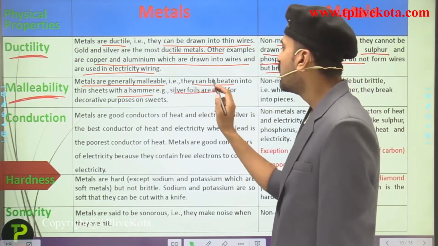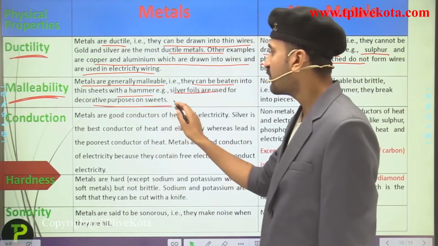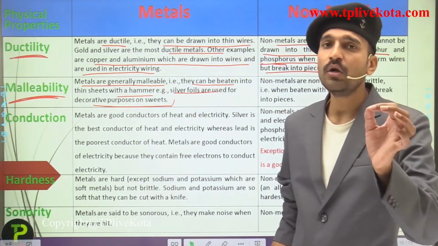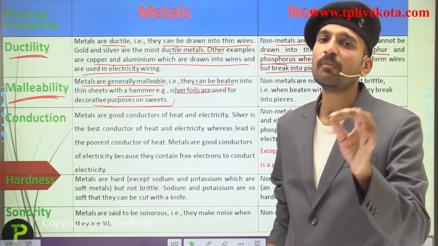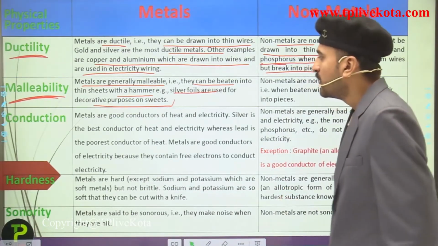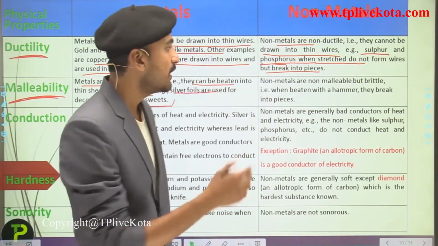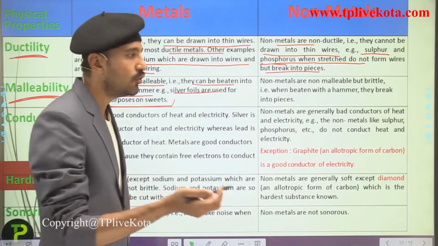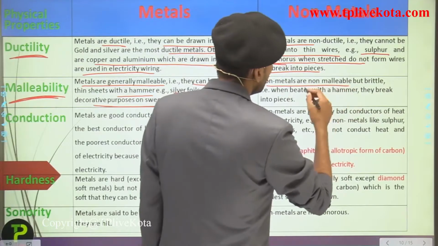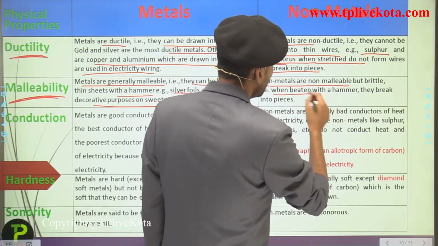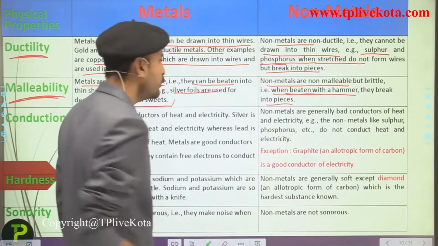So silver foils are used for decorative purposes on sweets. And remember, gold is the most ductile and most malleable metal. Now talking about the non-metals, non-metals are simply brittle in nature, as I have just told you before. That is, non-metals are non-malleable and brittle; when beaten with a hammer they break into pieces.